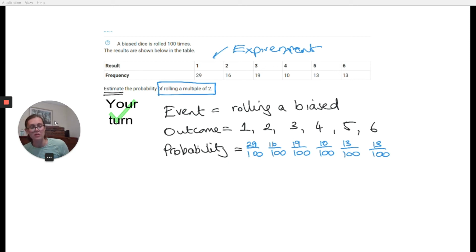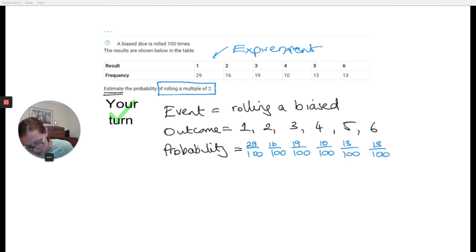So to start with, just like we did in the previous question, I'd like you to list all the multiples of 2. Once you've gone past 6, you can obviously stop. So list the multiples of 2. And then I'd like you to circle all of those ones that are on this list. So pause now.